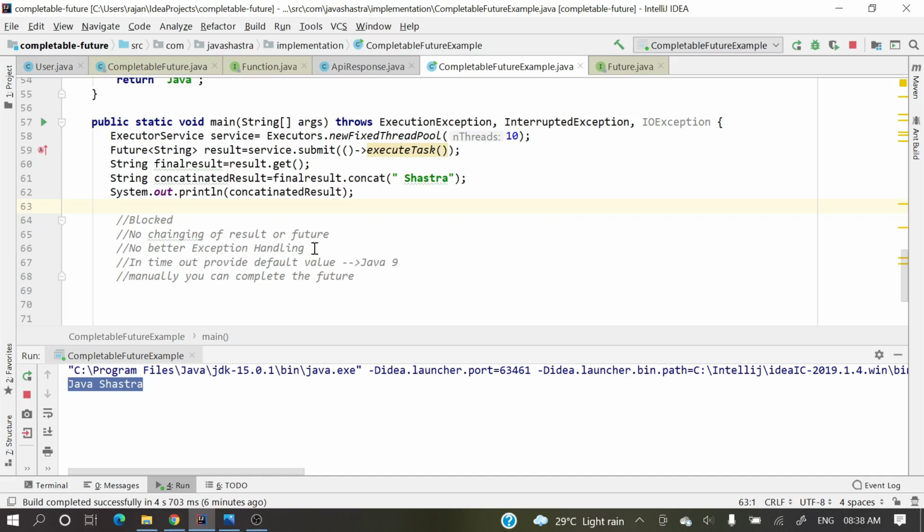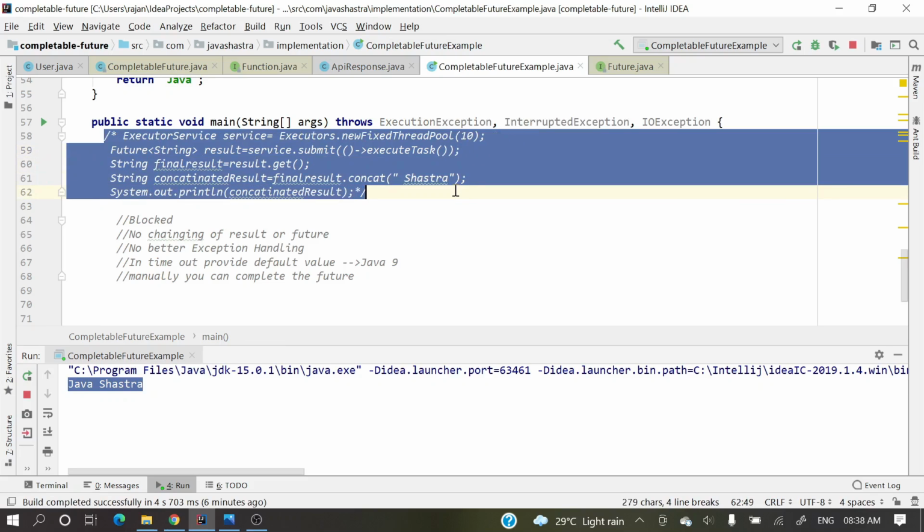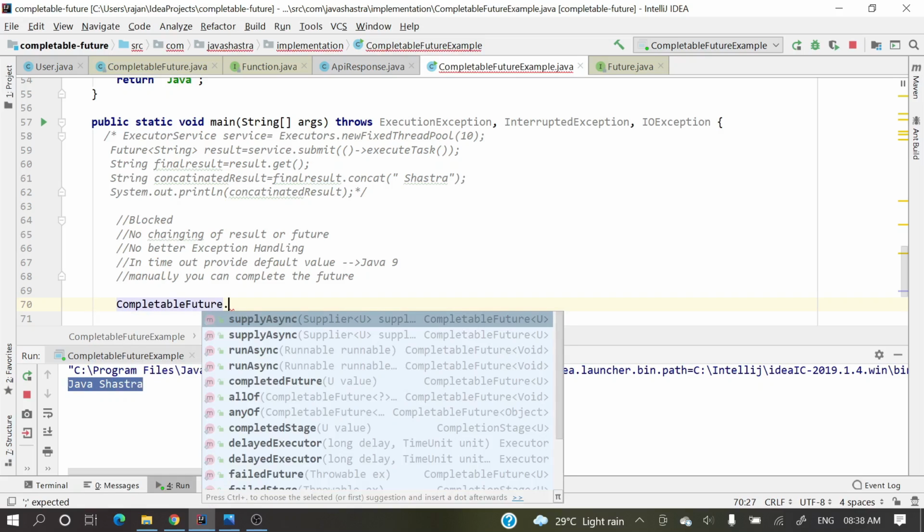First of all, we'll see how to achieve this. CompletableFuture provides factory methods to perform this kind of thing.